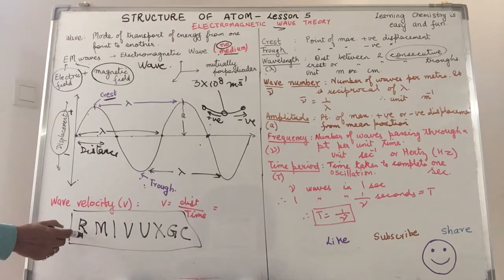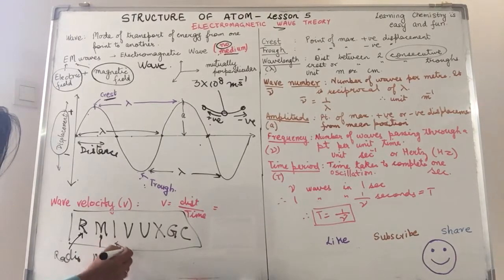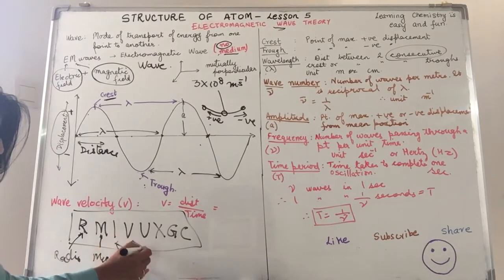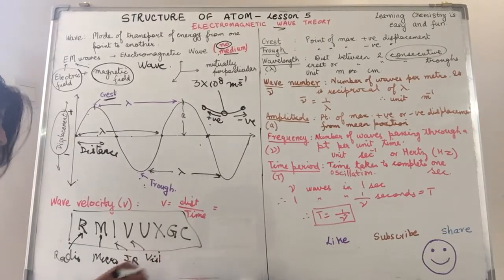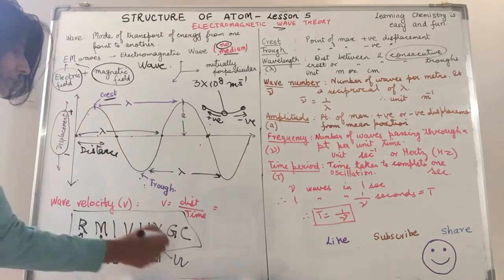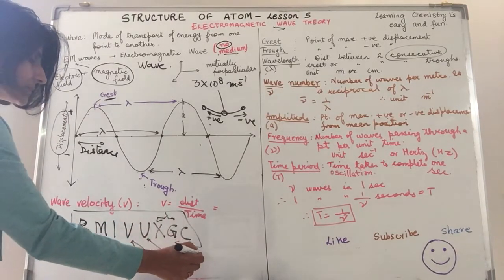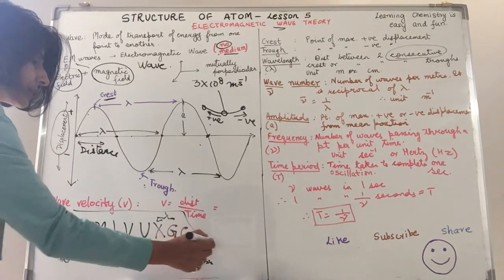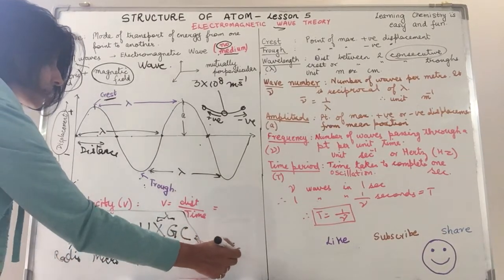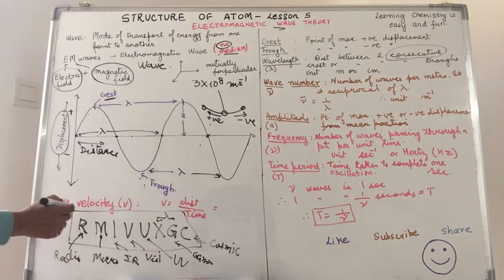R is for radio waves, M for micro. So we have radio waves, we have microwaves, we have the infrared rays, we have the visible part of the spectrum, that's what we are able to see. You have the ultraviolet rays, you have the X-rays, the gamma rays and the cosmic rays. Now these are arranged in the decreasing order of their wavelength.